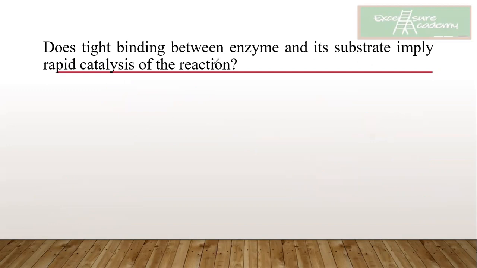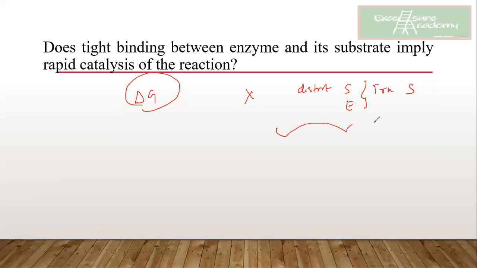So let me just make it more clear. You need to talk about with respect to delta G. ठीक है? Now suppose delta G, the free energy is not used to distort your substrate or enzyme, यानी कि यहाँ पे transition state में जाने की जरूरत नहीं है. Then it is tight binding, or in other words, the strong binding.